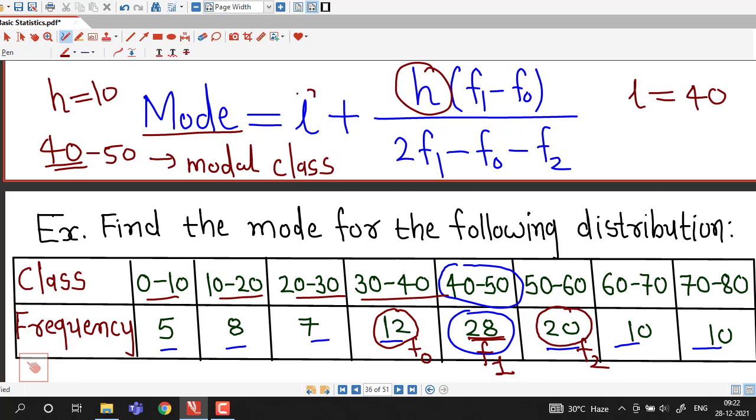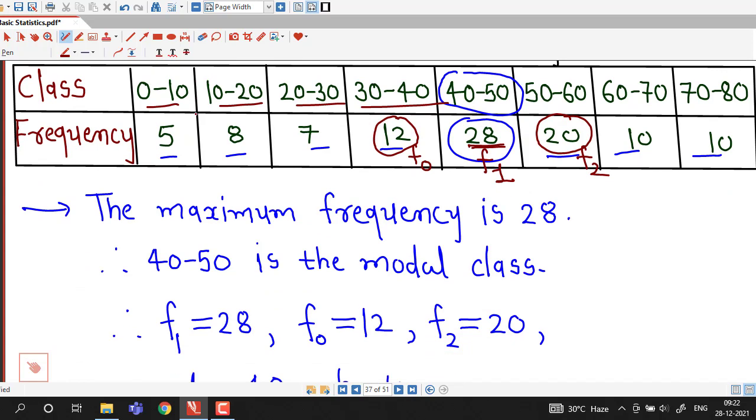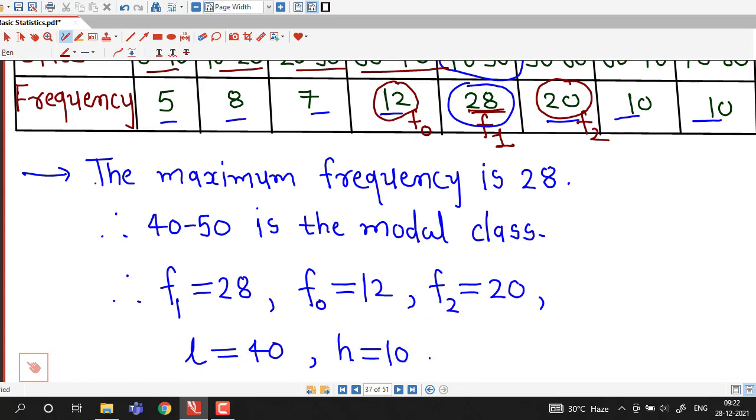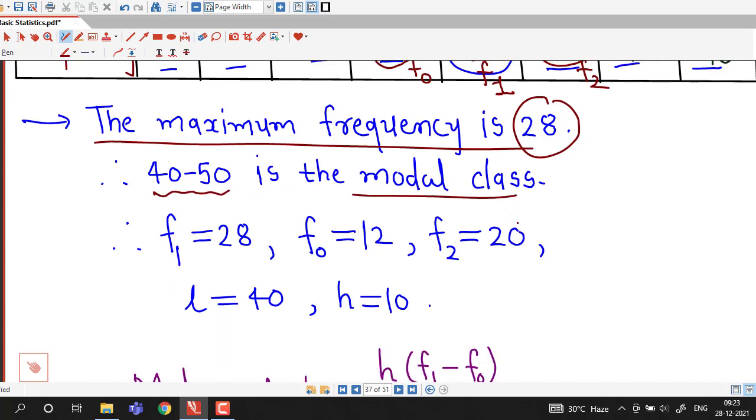So once we have all these values, we substitute them in this formula and we find out the mode of this distribution. First we have written the maximum frequency is 28, therefore 40 to 50 is the modal class. Then we have written all these things.